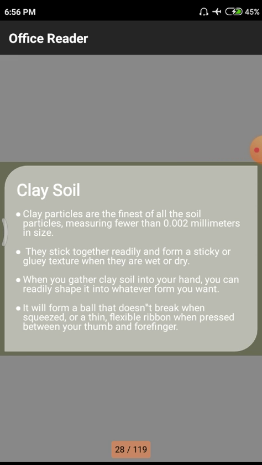Another one is the clay soil. In clay soils, the particle size is very small compared to the first two materials, that means silty soils and sandy soils. In clay soils the particle size is as small as 0.002 millimeters, that means very tiny particles. Normally, this kind of particle has a huge amount of binding properties. They stick to each other because the fineness is very high.